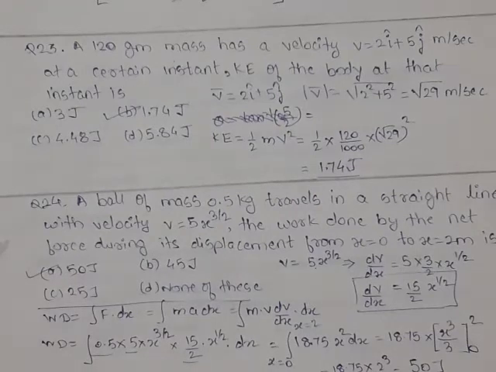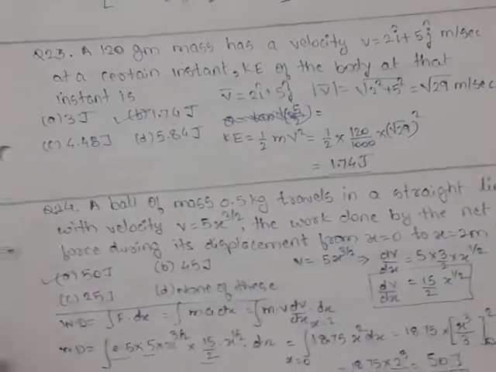What you have done is, you first took v, then differentiated it with respect to x, and took the formula of work done, F into dx. F is equal to mass into acceleration, and acceleration is nothing but v dv by dx. We put the value of v, the value of dv by dx, and finally the value of mass. Then we multiplied the numeric values and x raised to 3 by 2 and x raised to half, using the value x square. Finally, doing the integration, we get the answer: work done equals 50 joules.